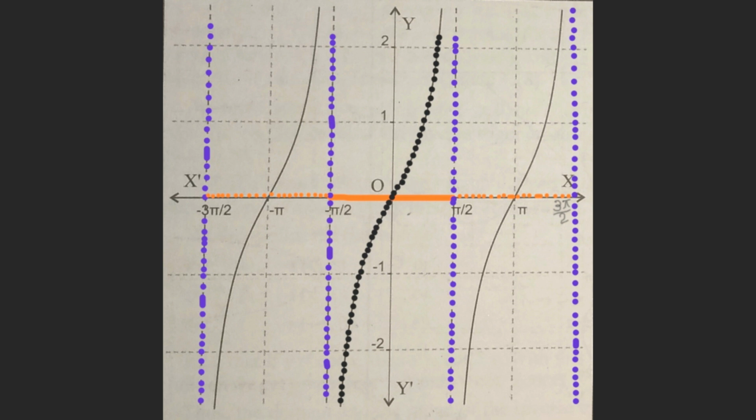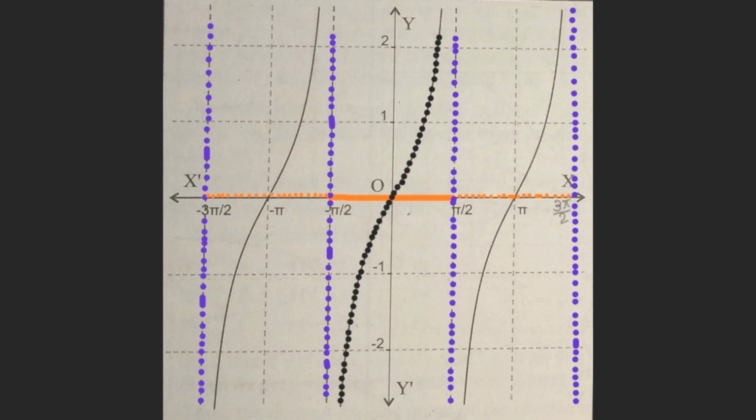If we once again observe the open interval -pi/2 to pi/2, in this open interval the tangent function is only increasing, as shown in the figure by dark black dots. So it is increasing in open interval -pi/2 to pi/2. Also it is increasing in the open interval pi/2 to 3pi/2.